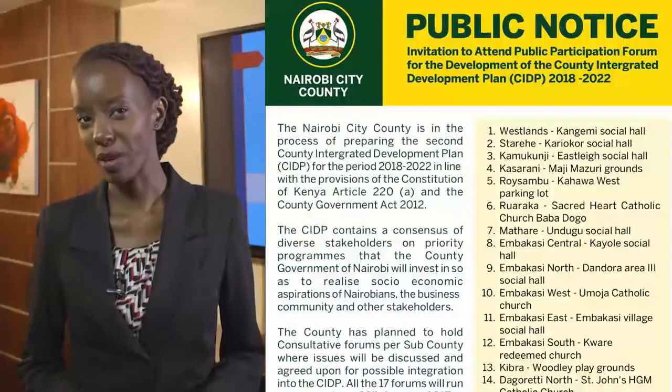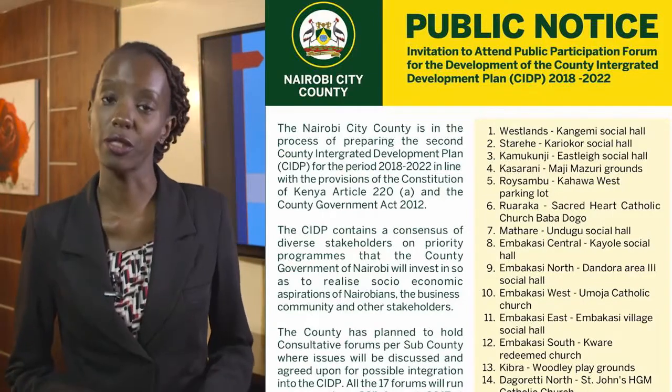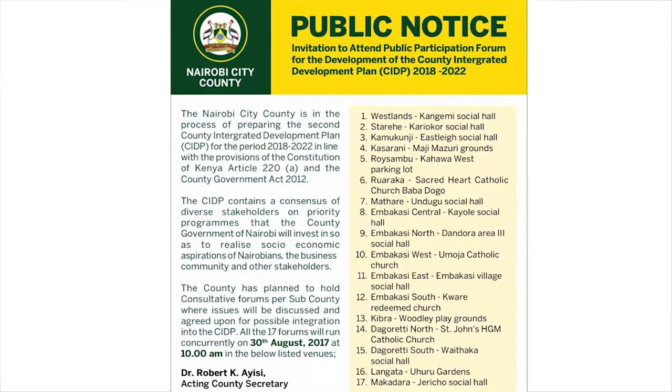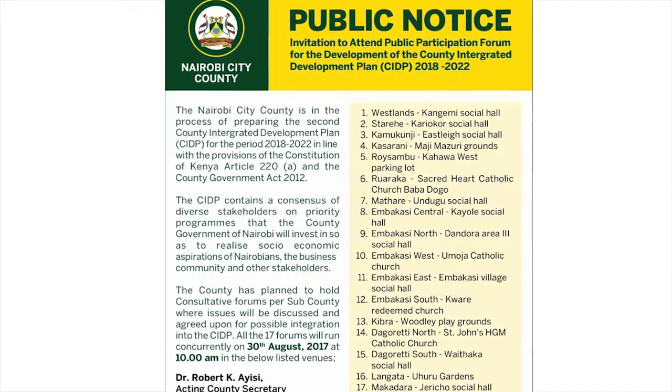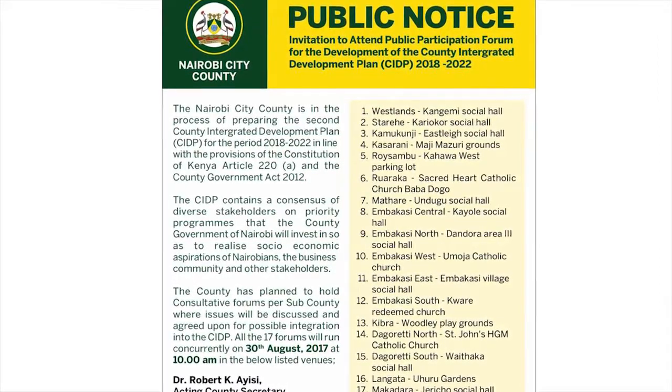Other mechanisms that have been established by county governments for conducting public participation also include placing adverts in newspapers of circulation within the respective county, or placing an advert in the radio station that is most popular within the respective county.